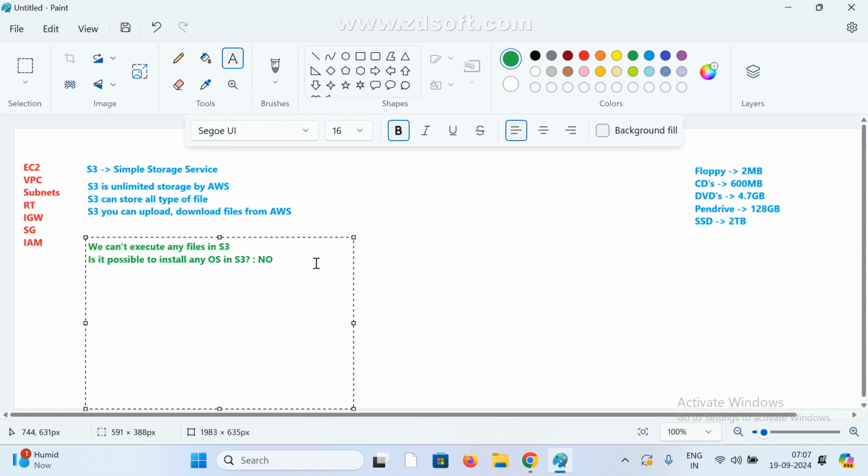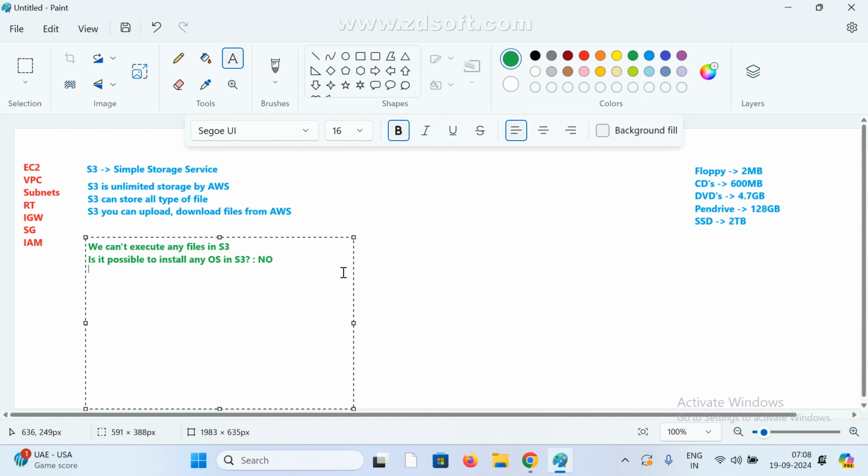S3's main purpose is storage. What type of data can we store? We can store any type of data: text files, video files, documents, any type. But in S3 we cannot execute any files, and we cannot install any software. So a database is also not possible.